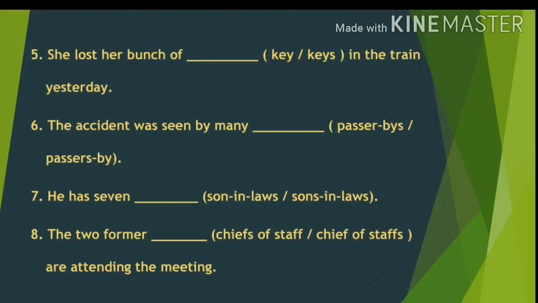Seventh one, he has 7 dash. Either he has 7 son-in-laws or sons-in-law. Find out the correct answer and write it in the blank. Eighth sentence, the 2 former dash are attending the meeting. Options are chiefs of staff or chief of staffs. Find out the correct option and fill in the blanks.